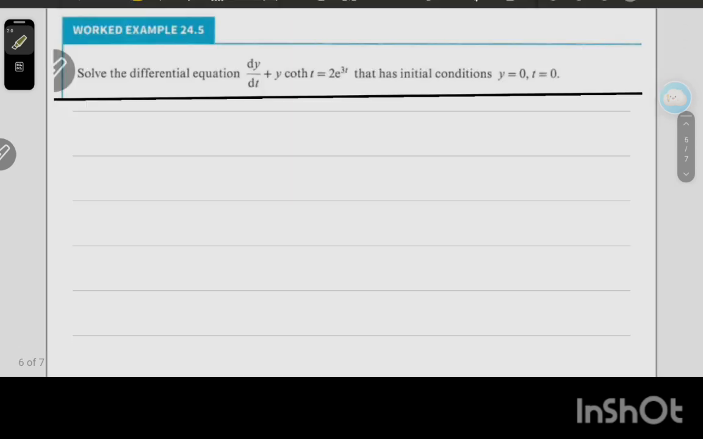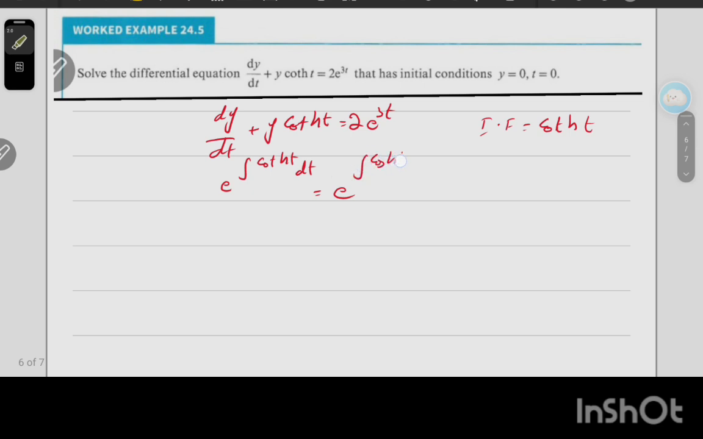Now move forward. Hyperbolic: dy by dt plus y coth t equals 2 e power 3t, that has initial condition y equal to 0 at t equal to 0. Okay dear student, very simple. Plus y coth t equals 2 e power 3t. Okay, now the integrating factor is simple, is that we have e power integral of coth t dt. So here coth will be cosh over sinh, cosh t over sinh t dt.